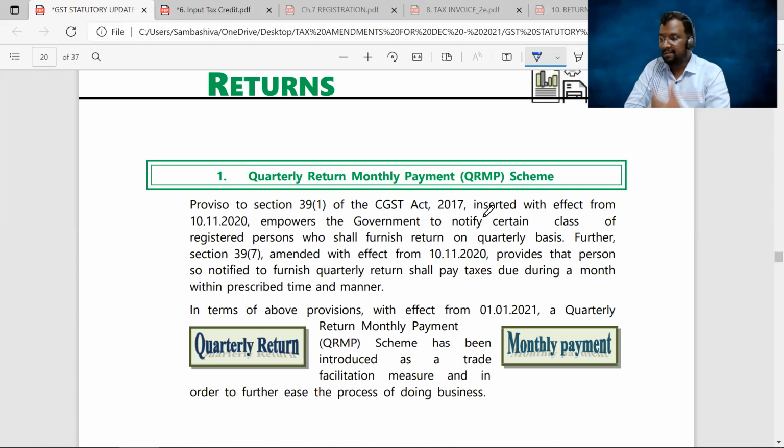Okay, ma'am. In the first session, we have covered amendments from the chapters input tax credit, registration, and tax invoice, debit notes, credit notes, and e-way bill. Three chapters' amendments are covered in this first session. In the second session, I'll cover amendments from the chapter returns.